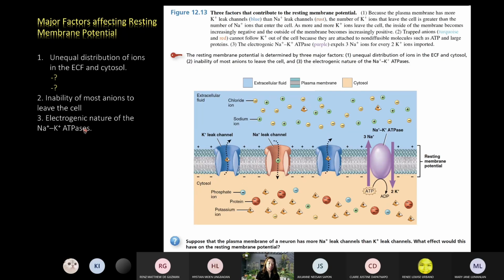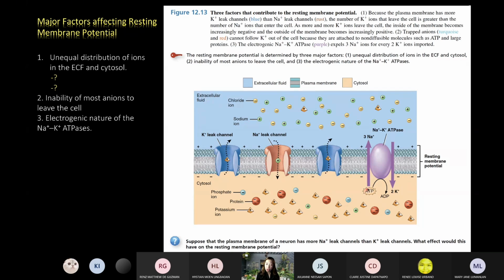And then third is the electrogenic nature of the sodium-potassium pump, or the sodium-potassium ATPase. Recall your primary active transport, an example of an active transport. If you can still recall your discussion, the sodium-potassium pump exports 3 sodium ions and imports 2 potassium ions.